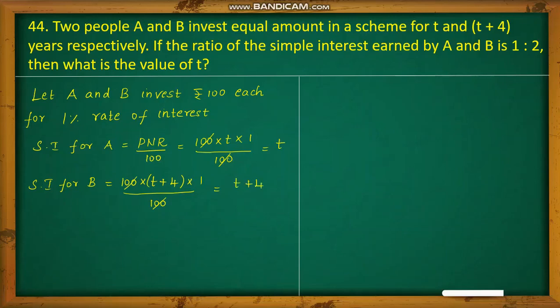Now what is given is ratio of the simple interest earned by A and B is 1:2. So simple interest for A is T rupees and simple interest for B is T plus 4 rupees. That ratio is given as 1:2. Now by cross multiplying, you will be getting 2T equals T plus 4. Now when you bring this T towards the left side, you will be getting 2T minus T equals 4. So finally T is equal to 4.